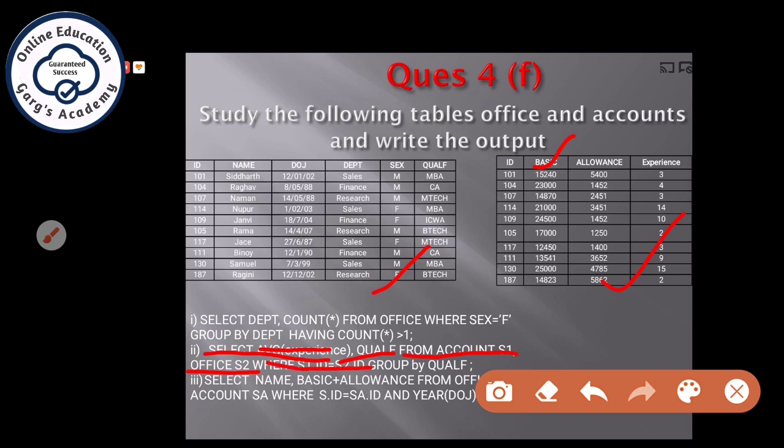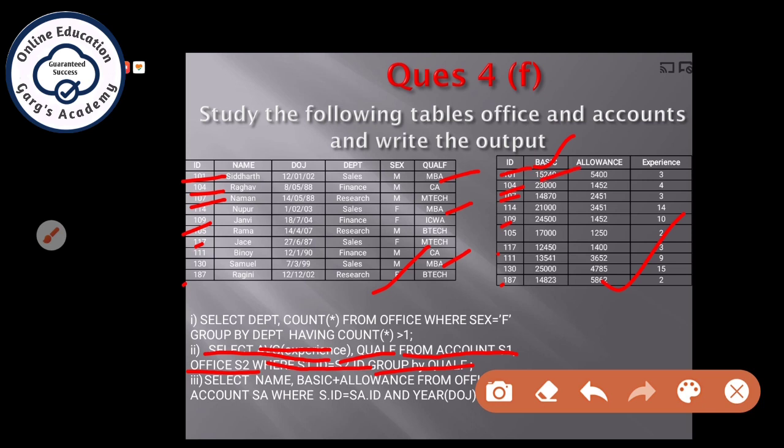Now where S1.id equal to S2.id. Now first of all let us check the IDs. I think yes, each and every ID is in the same sequence. Now group by qualification. So you will first group by this qualification. Count how many MBA records are there. There are 3 records having MBA qualification.